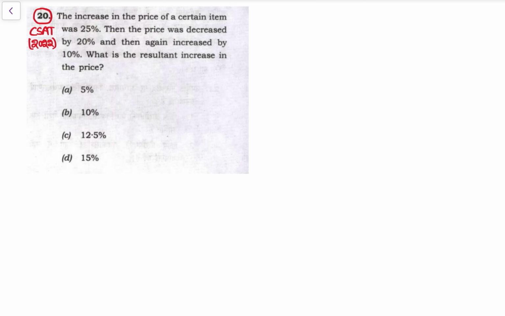See, this is a question asked in CSAT paper 2022. Again देखो, अब इधर the increase in price of a certain item was 25%. Then the price was decreased by 20%. Then again increased by 10%. अब देखो क्या हो रहा है? एक बार इंक्रीज हो रहा है, फिर डिक्रीज हो रहा है, फिर इंक्रीज हो रहा है, ऐसा. The resultant increase in the price is resultant increase.